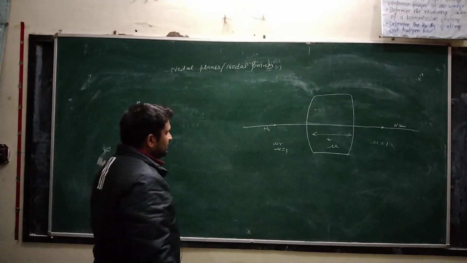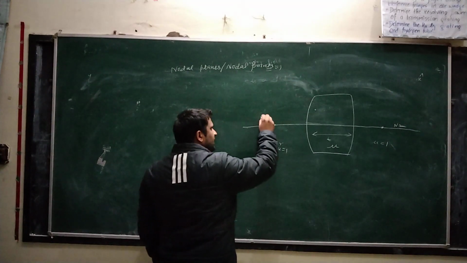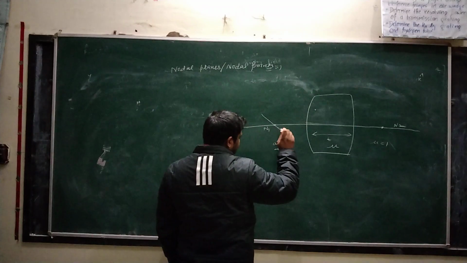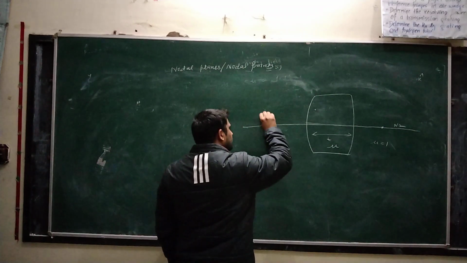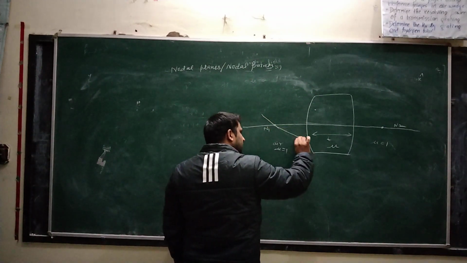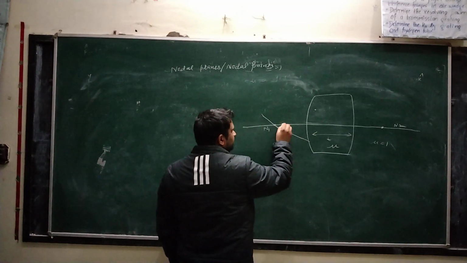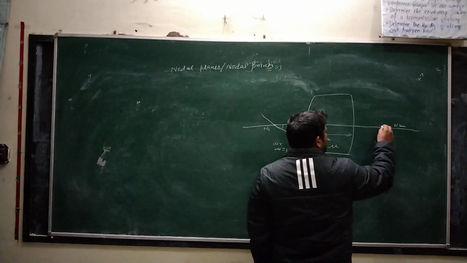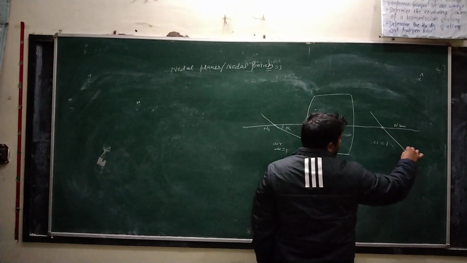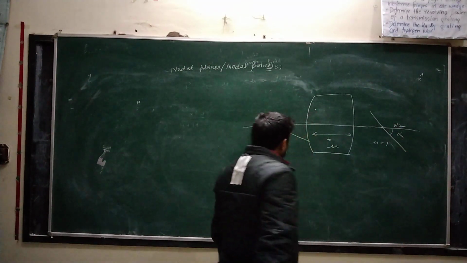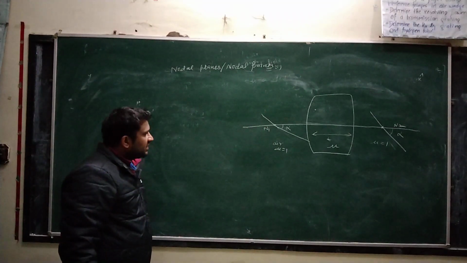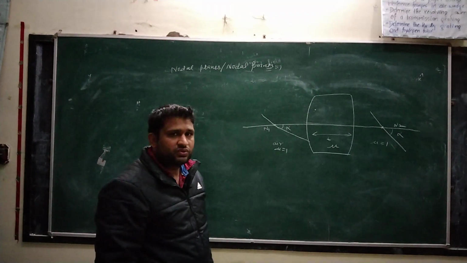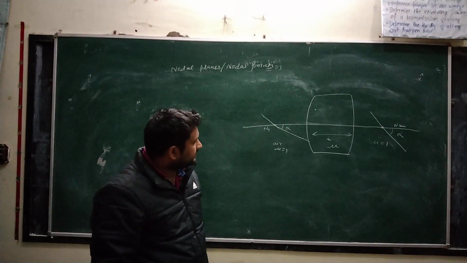These points are considered as the ray striking at this nodal point, emerging out from this nodal point and incident on the optical system at the angle alpha 1. Then the rays emerge out from the second nodal point at the same angle. If the emerging angle from the second nodal point and the first nodal point are the same, then it produces unit angular magnification.